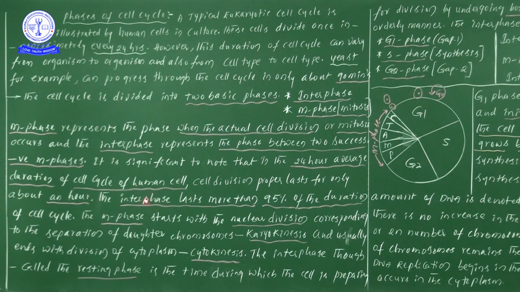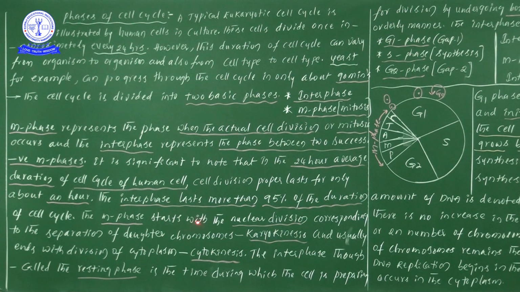So interphase in a human cell occupies about 95% of the duration of the cell cycle, whereas M phase is completed within an hour. This is an important point, so try to save it in your mind. The example is important.